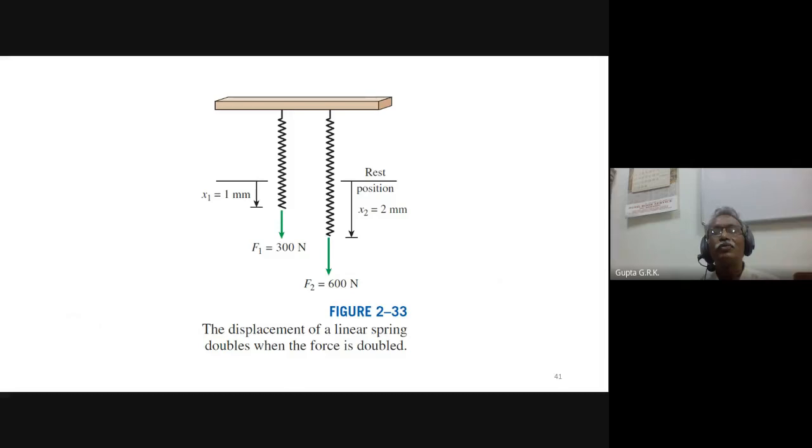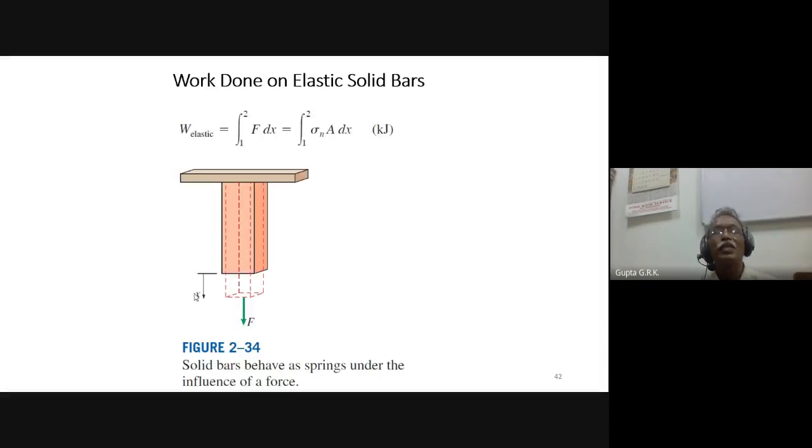If I apply a force, suppose 300 newtons, to the spring, it may extend by 1 mm. But if I apply 600 newtons, the extension will increase to 2 mm. So the displacement of a linear spring doubles when the force is doubled. This is spring work. And there are elastic solid bars. Again there can be a force, and this force is nothing but stress into area, so sigma n into A. So the work is the integral of F dx, where F is sigma n into A.